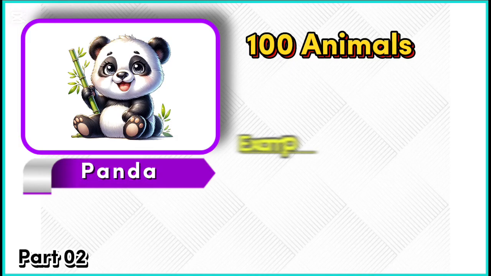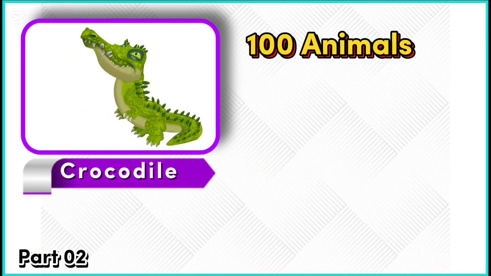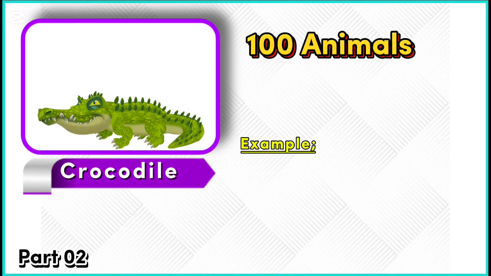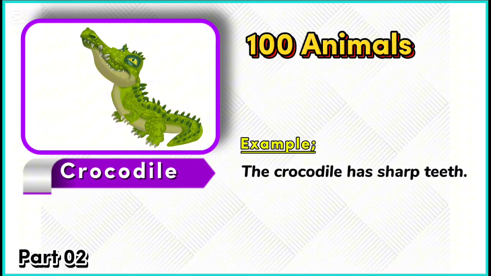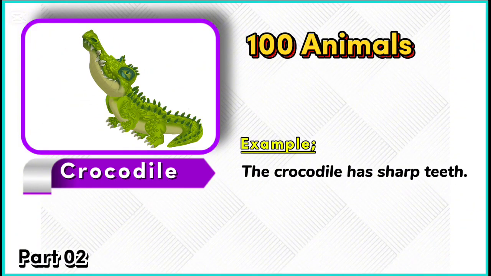Example. The panda eats bamboo. Crocodile. Example. The crocodile has sharp teeth.